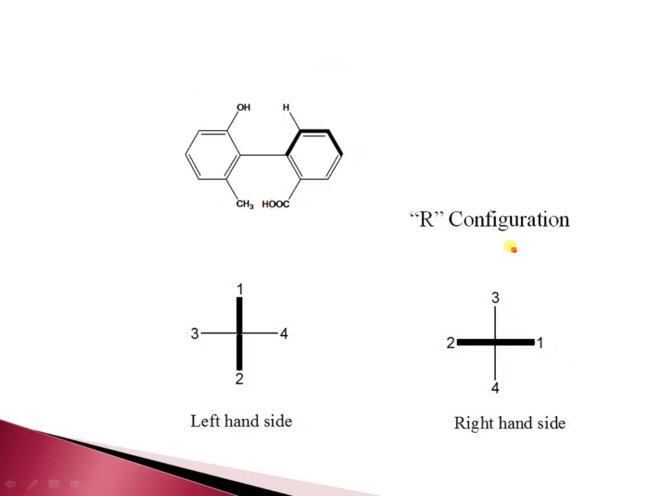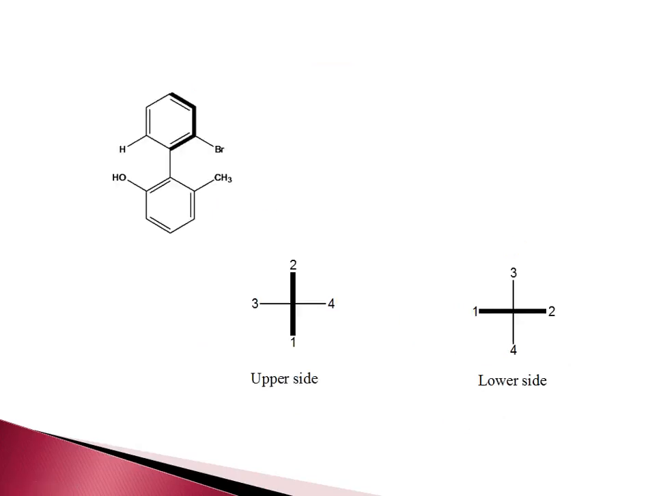When the molecule is vertical, biphenyl substituted with ortho bulky group, there are two sides, that is upper side and lower side. When we view this from the upper side, first priority goes to this bromine, second priority goes to this, third priority, and fourth priority.